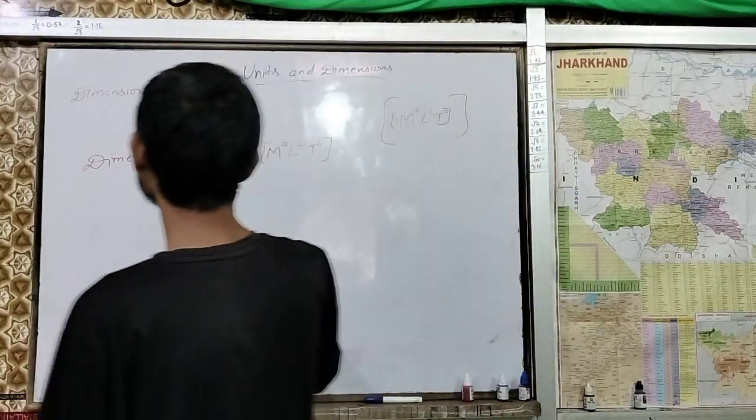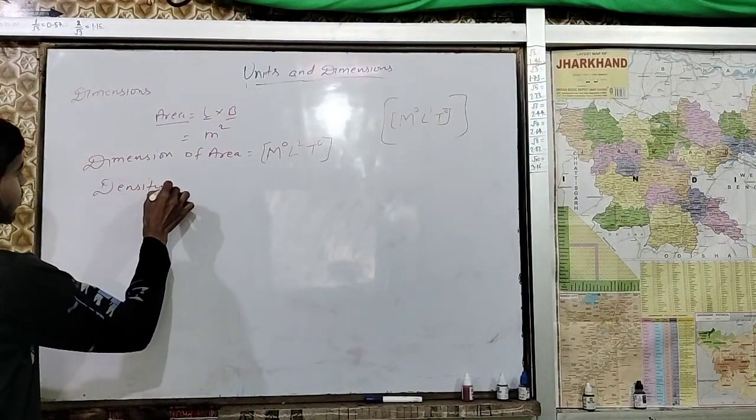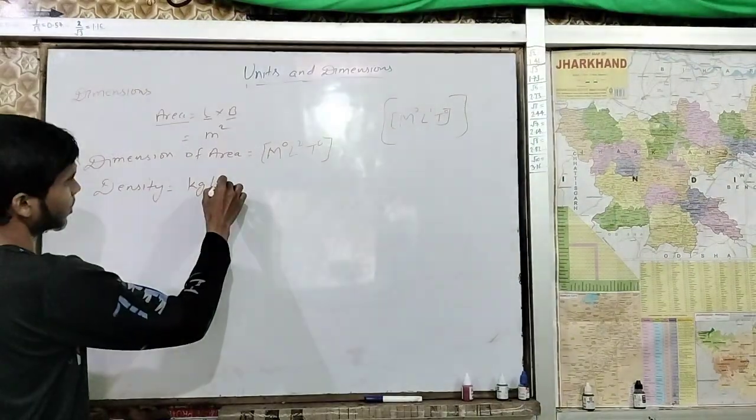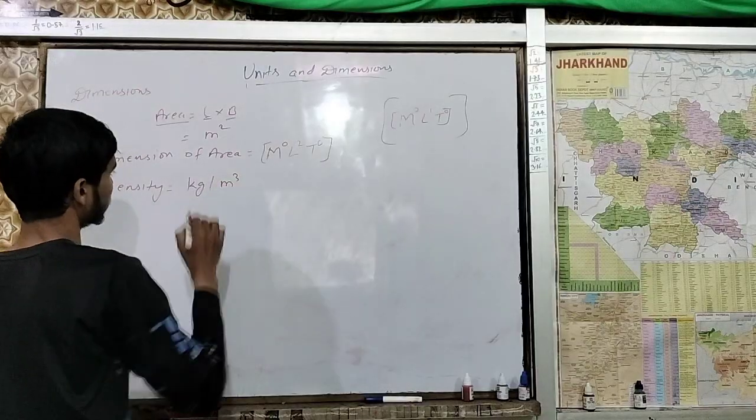For density, the unit is kg per meter cube.